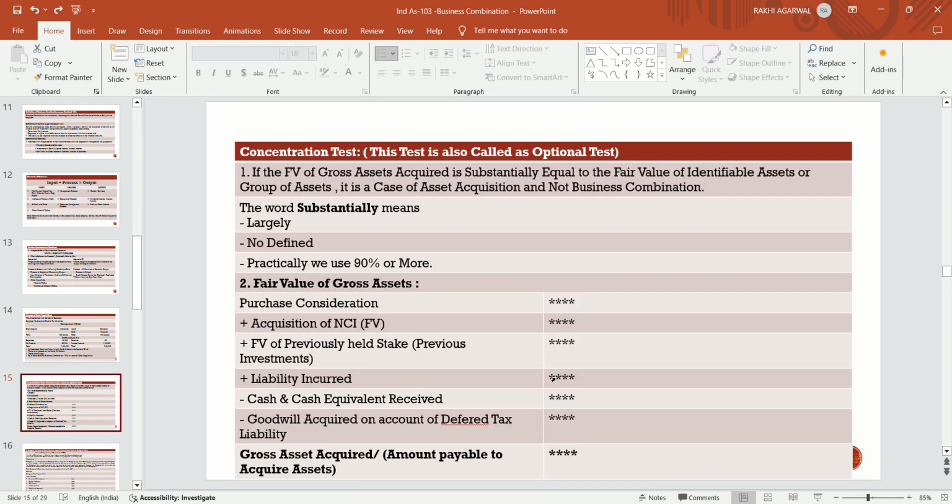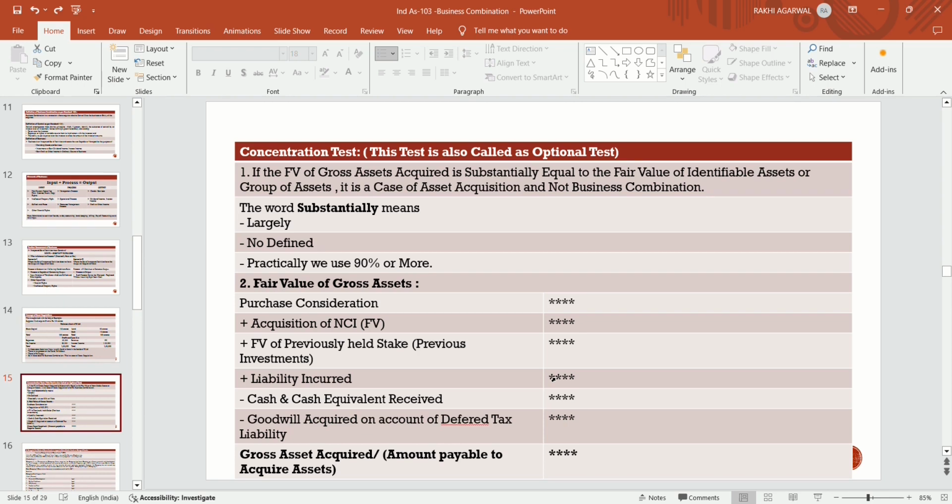Now the concentration test. This test is also called an optional test. This concentration test is not mandatory. It is an optional test. But some organizations, before doing the business combination, may do this test for their satisfaction.